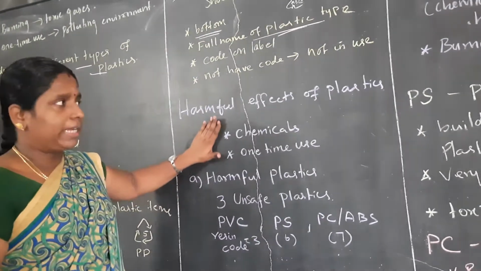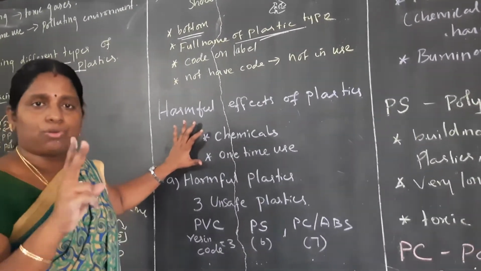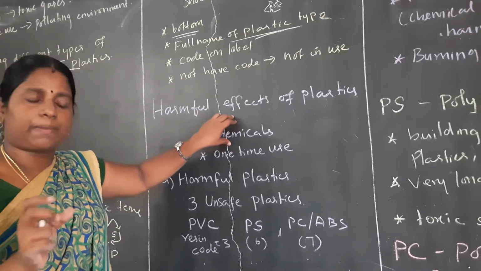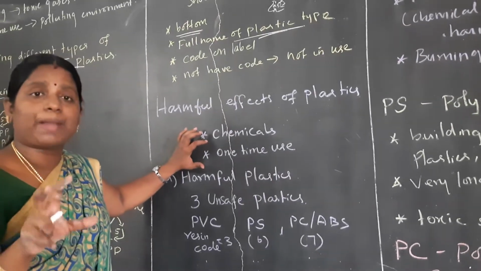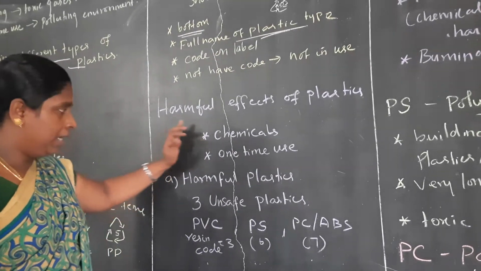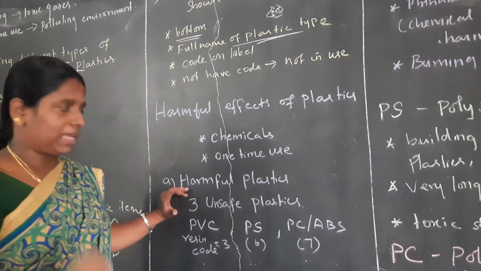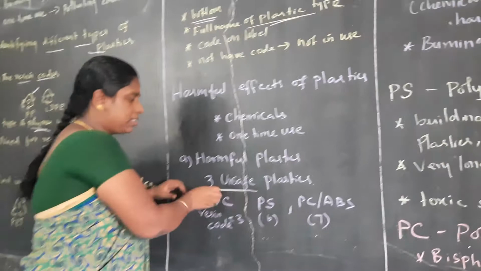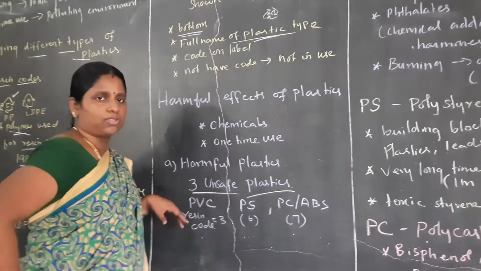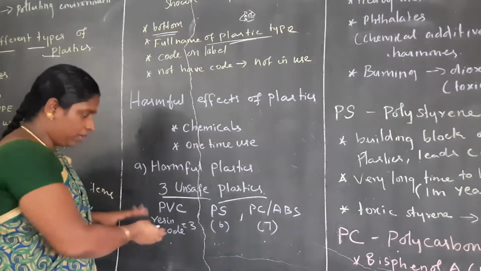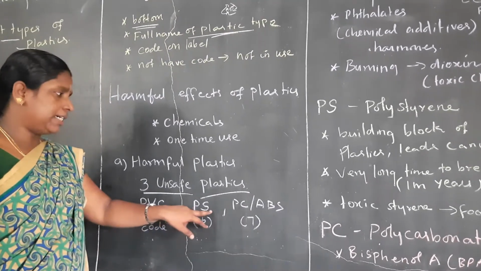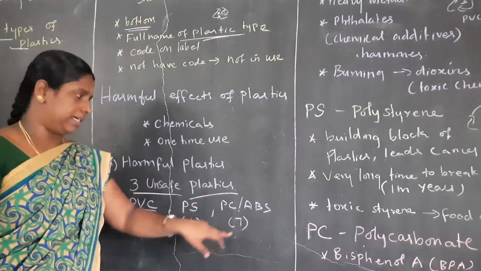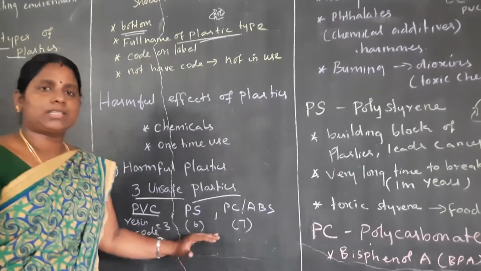First, plastic contains chemicals added to make it, and most plastics are for one-time use. Let me show the harmful plastics. What are they? 3 unsafe plastics should be identified by the resin code. PVC is resin code number 3, and PS and PC/ABS are resin code numbers 6 and 7.